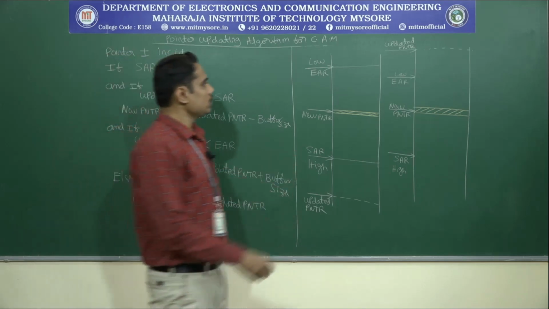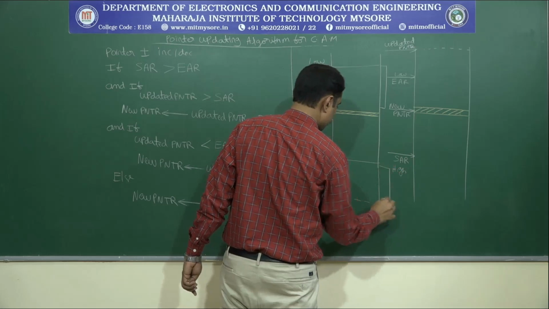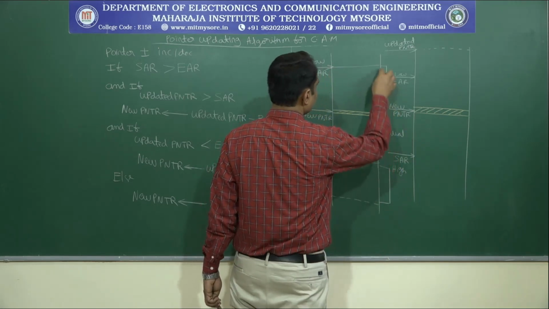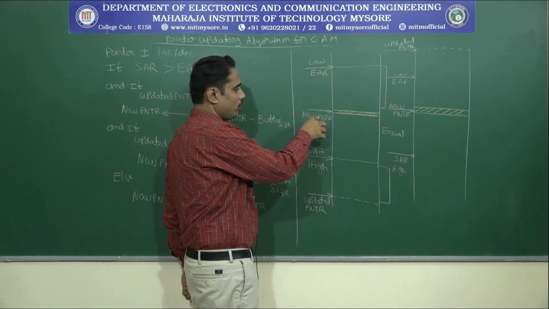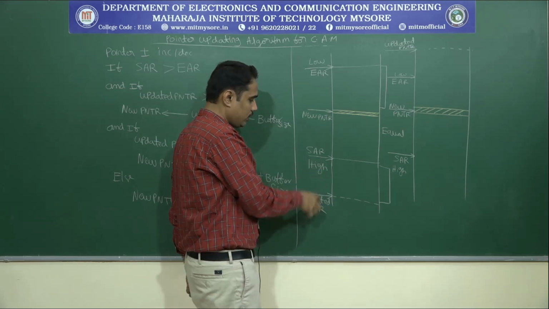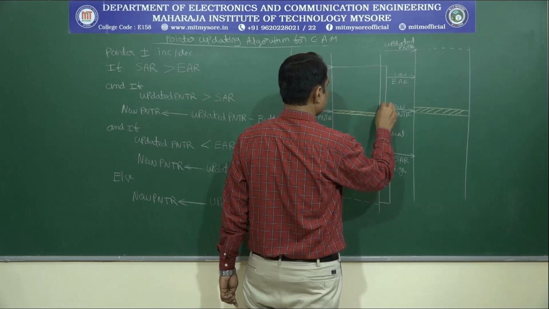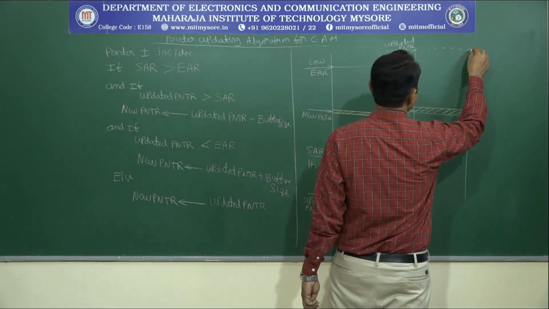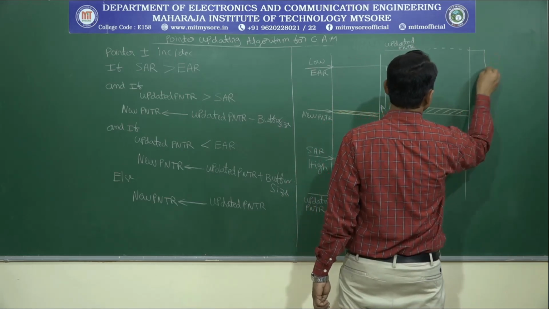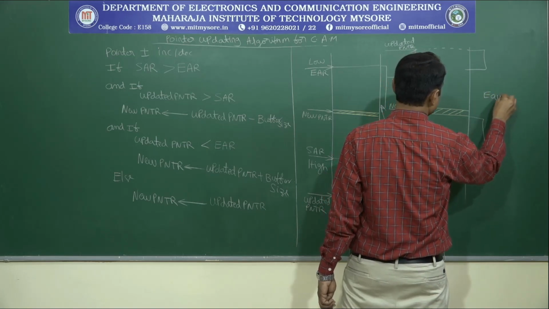As usual, here also this will be equal. That is from EAR to new pointer, the number of memory locations, and the number of memory locations from SAR to updated pointer will be equal. Here also you can write will be equal.